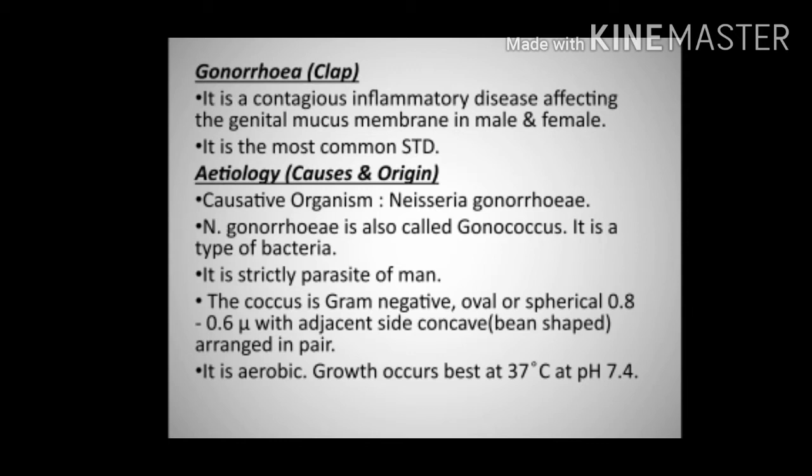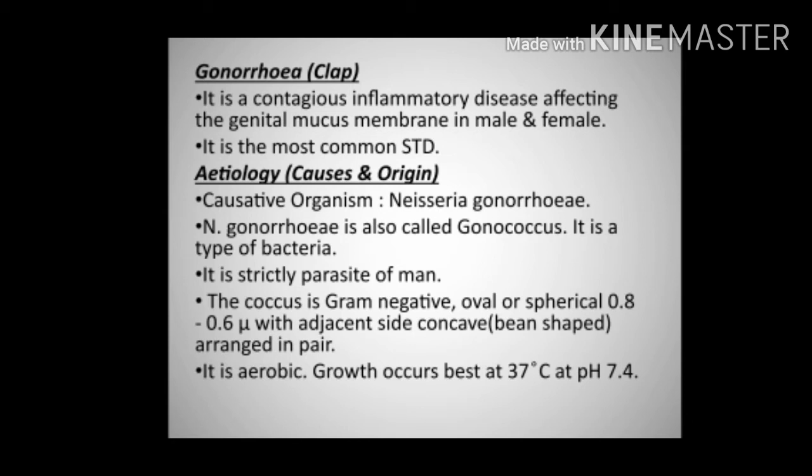It is strictly a parasite of man. The coccus is gram-negative, oval or spherical, 0.6 to 0.8 micron, with adjacent sides concave, which means they have a bean-shaped structure. They are arranged in pairs. Coccus refers to bacteria which are spherical in shape.